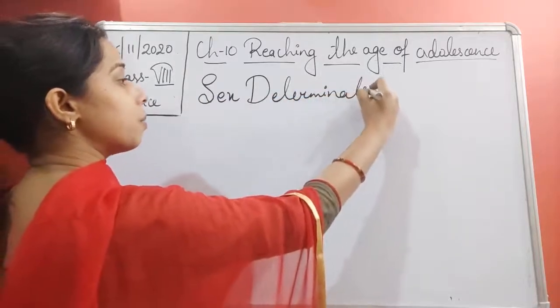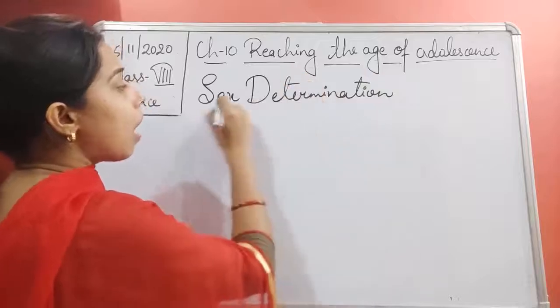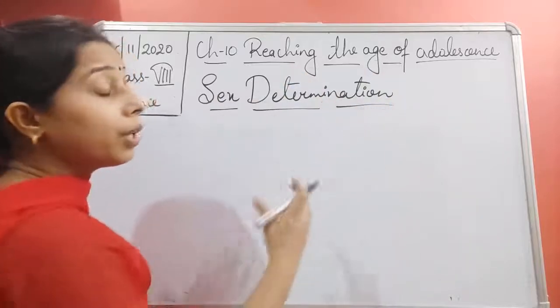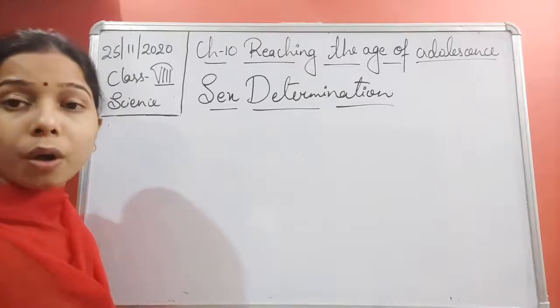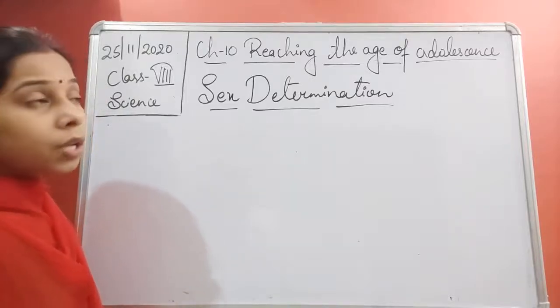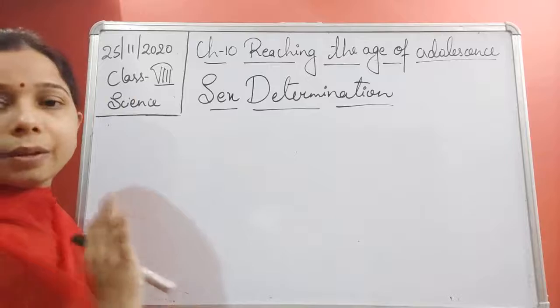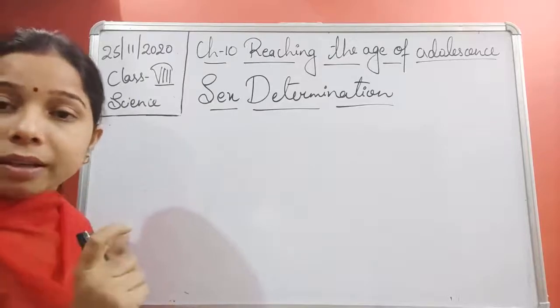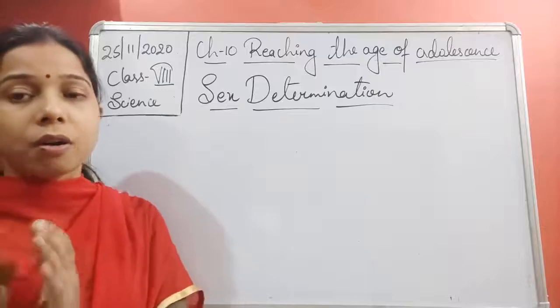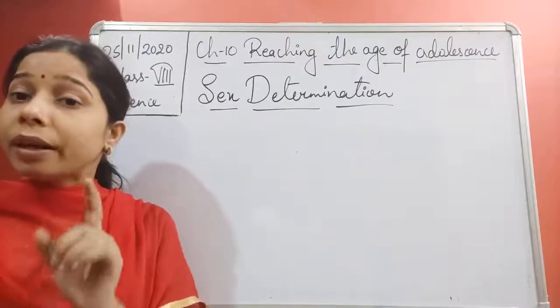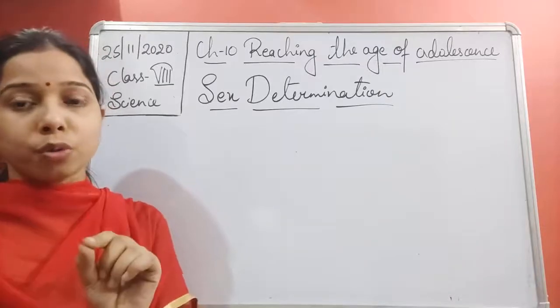Sex determination means what, students? That is, how can you determine the sex of an unborn baby? Basically, there is a male and there is a female. Your parents, or a person, have 23 pairs of chromosomes.